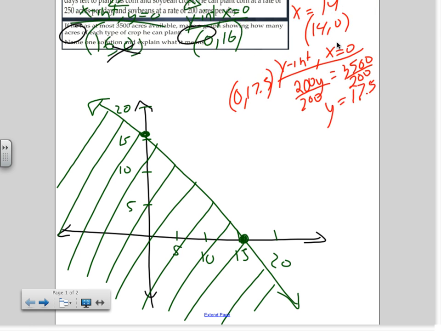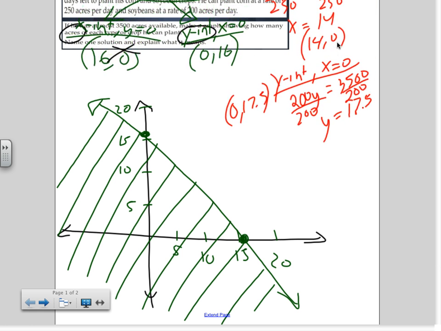Okay, here, let's graph the red inequality. We have 14, 0. Where's that going to be located? Which axis is that on? 14, 0. Okay, the x-axis. So 14 is probably going to be right here, right? And the other one is 17.5, so it's slightly above the 16 mark, right there. Solid or dotted? Solid again because of the equal part of the inequality. I'm going to be careful here and draw this particular line, and it's going to look like that. Okay, there you have it.